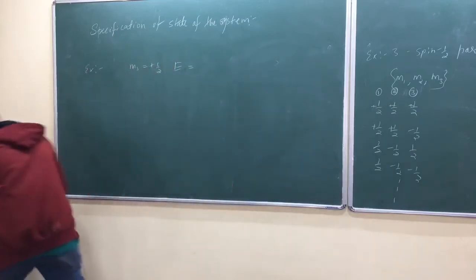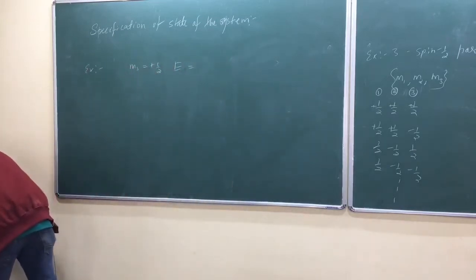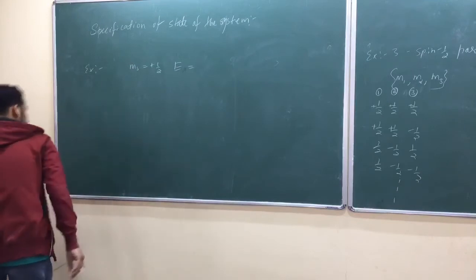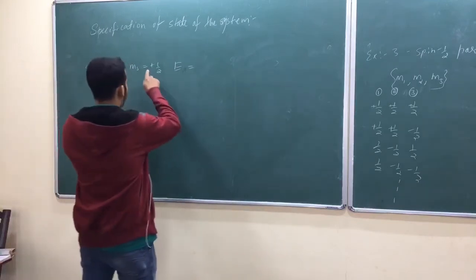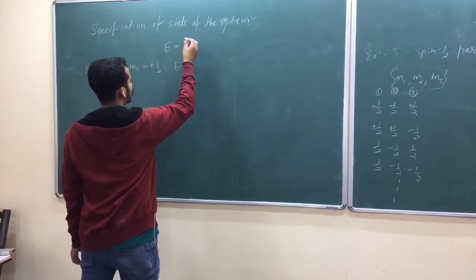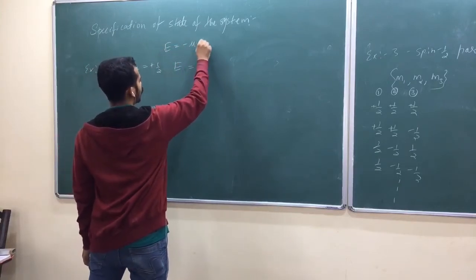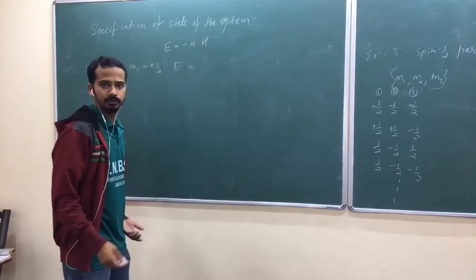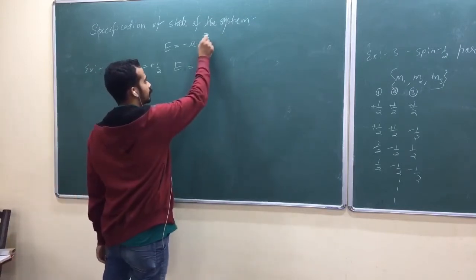Suppose energy equal to, for plus half, energy is equal to minus mu dot H. Usually in books they will take H for magnetic field. Why?